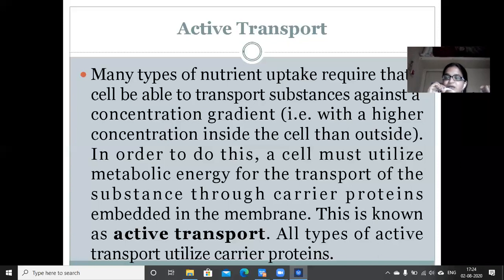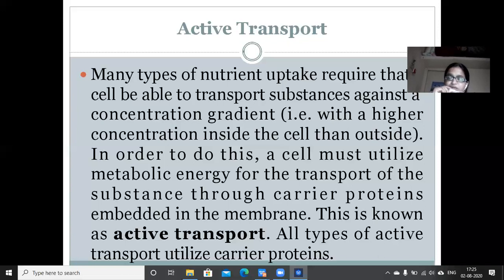It is in the opposite direction. It is not a diffusion process, it is quite the opposite of the diffusion process. Again, active transport means the movement of molecules from lower concentration to